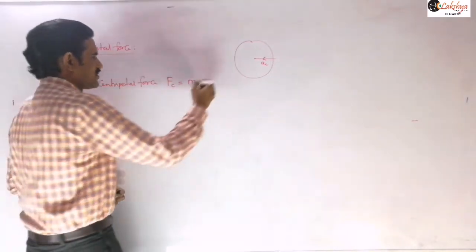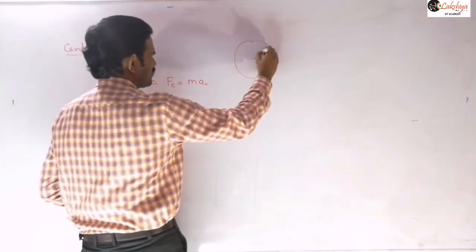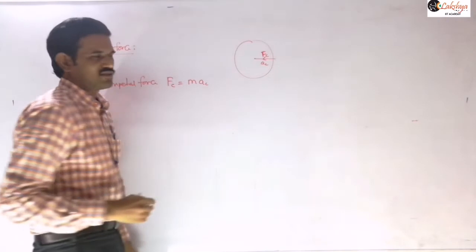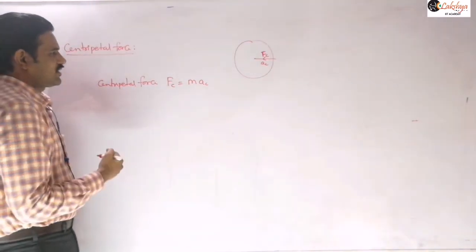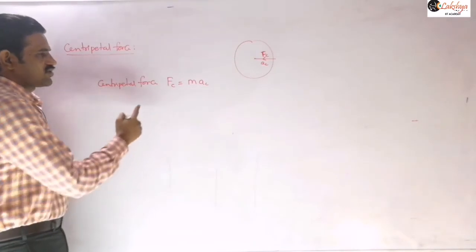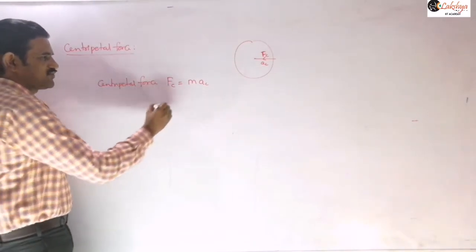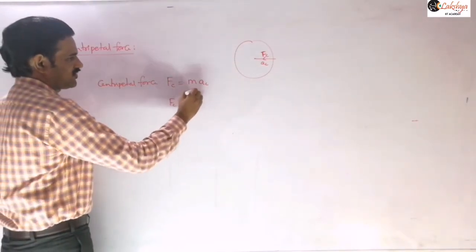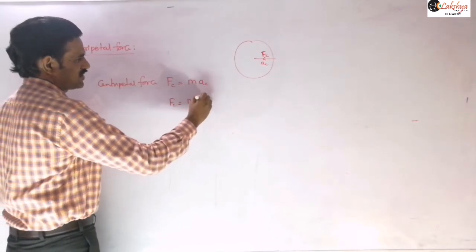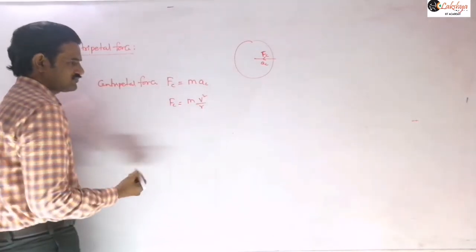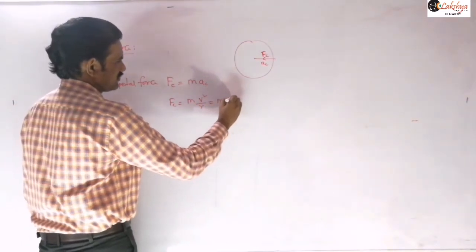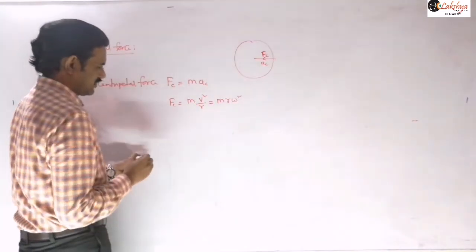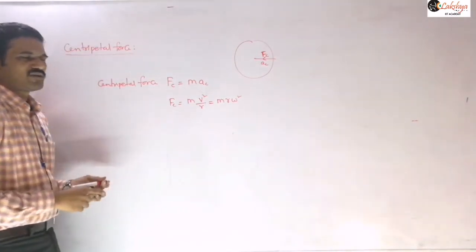This force is always directed towards the center. So the direction of the centripetal force is always towards the center. We already know the formula for the centripetal acceleration: v square by r, or in terms of omega, r omega square.